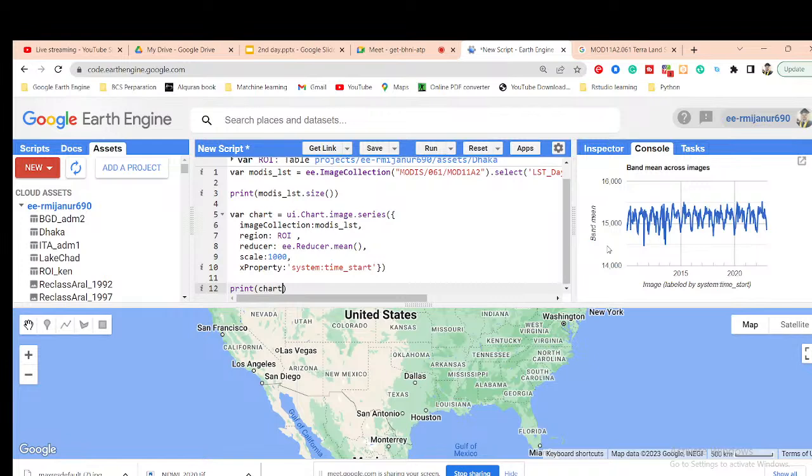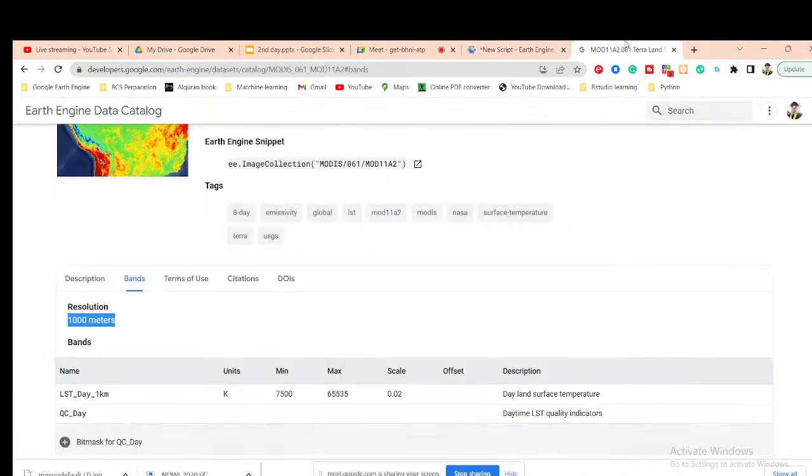But the chart is not meaningful. You can see how much value I get: 40,000, 50,000, 60,000. I got this result because this pixel value is not represented properly. For MODIS, all of those MODIS data have a scale value, not only for the LST.